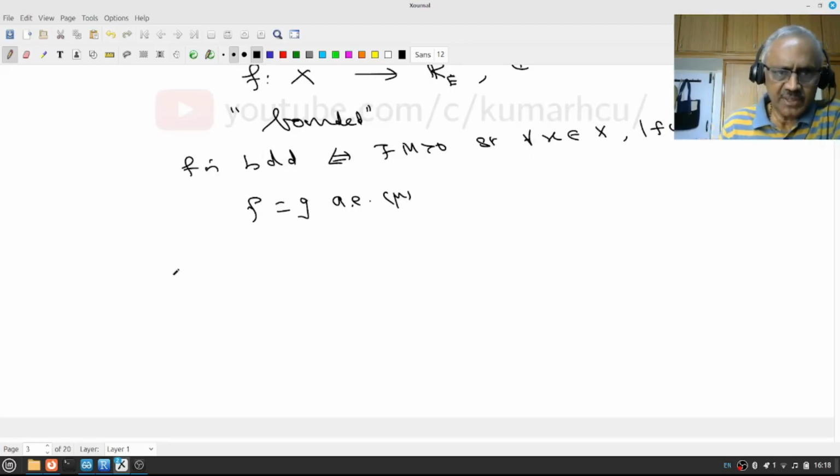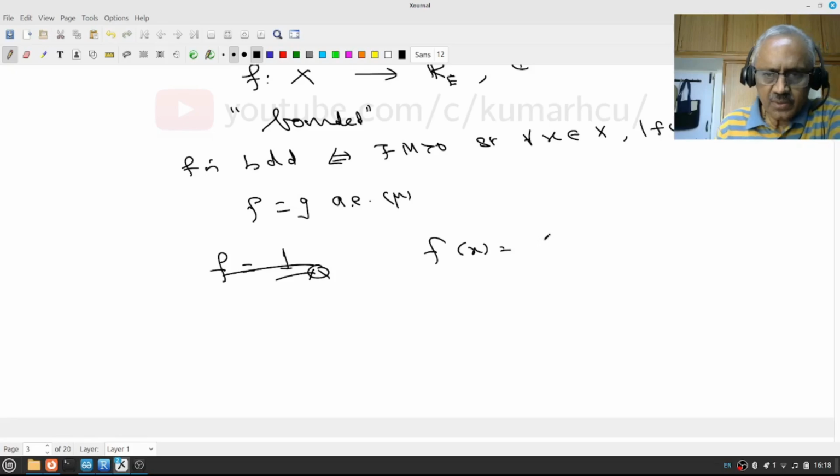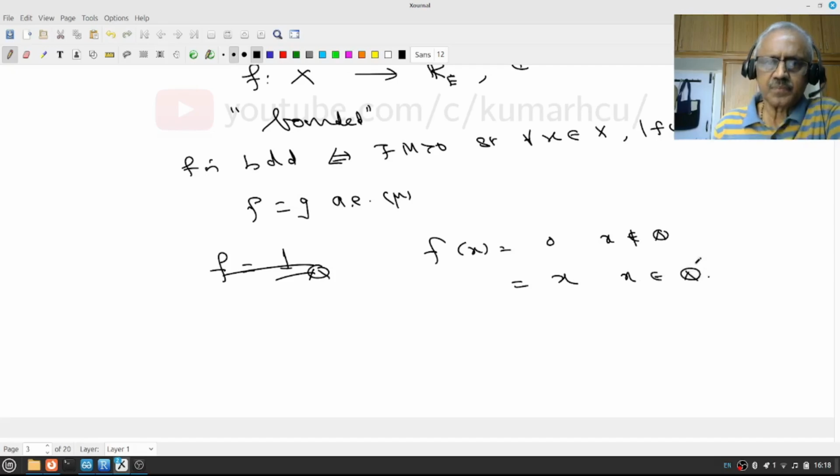Let f of x equal 0 if x is not in Q, and equal to x if x is in Q.